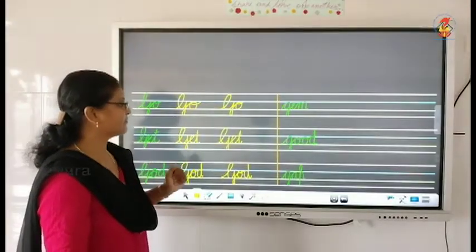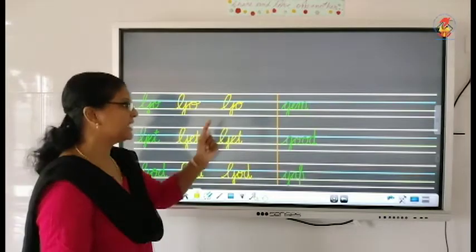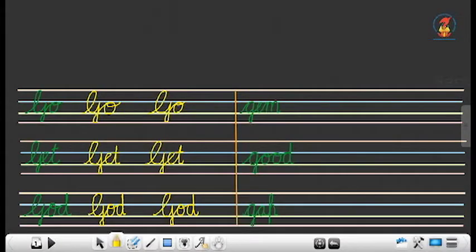In this line we have go, get and God. Let's go to the second line. We have small letter G. It's not starting with a capital letter, starting with a small letter. Write G and then E in between the second and third line and M also in between the second and the third line. Let's repeat.